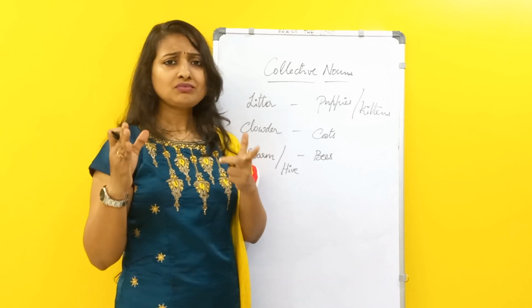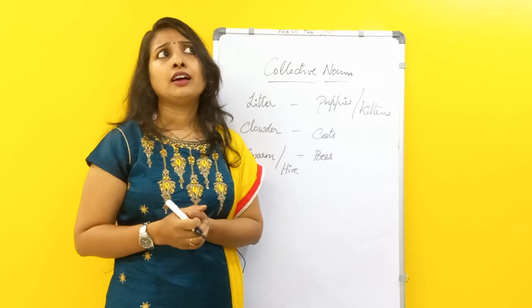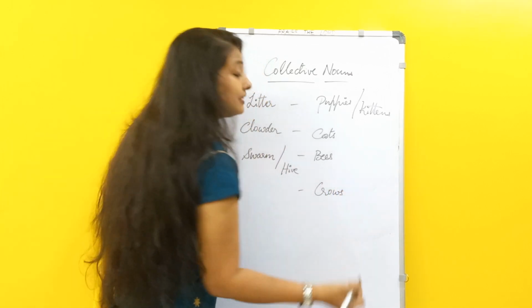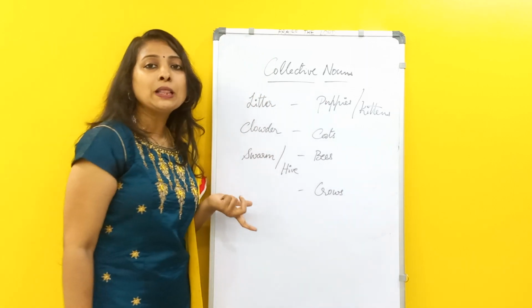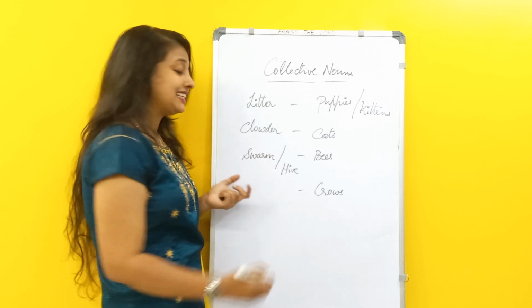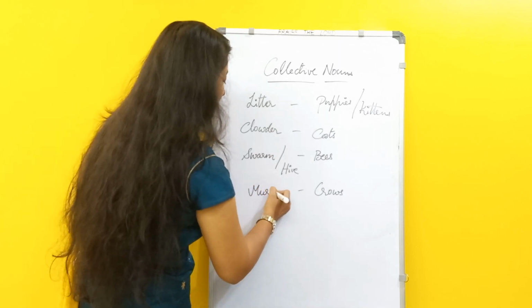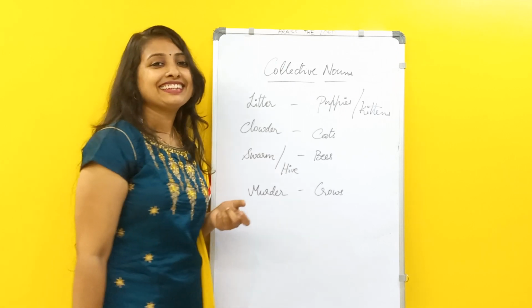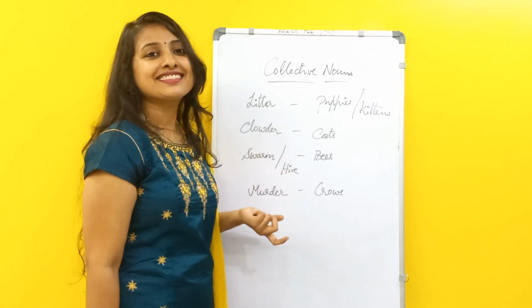Or else if you are talking about crows, we call them a murder of crows. A murder of crows. Isn't it strange?